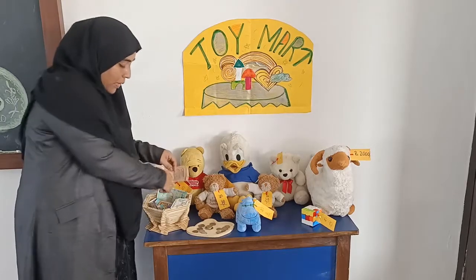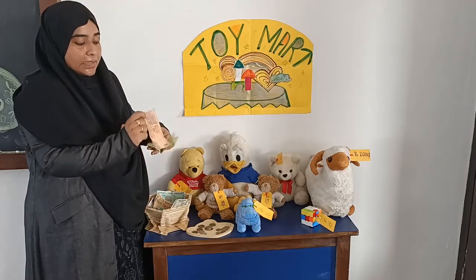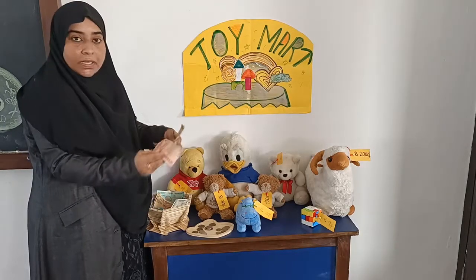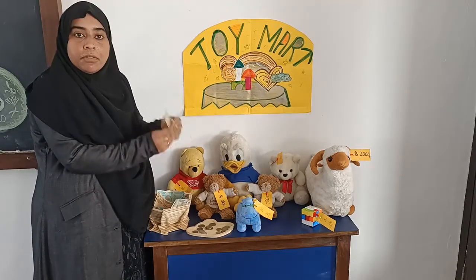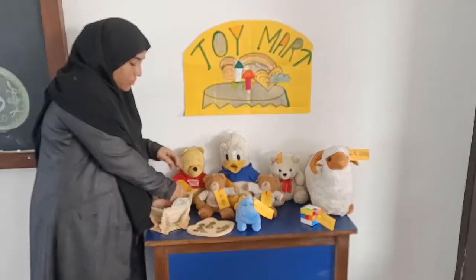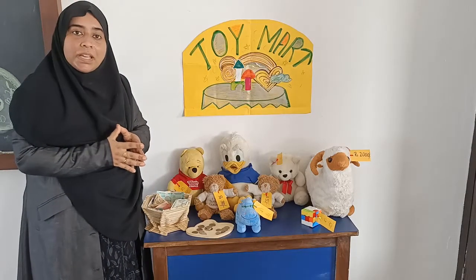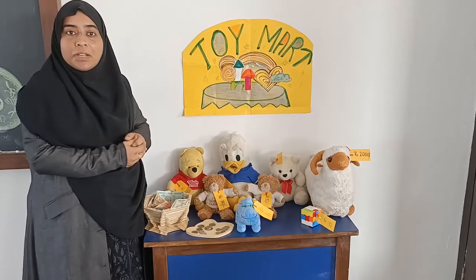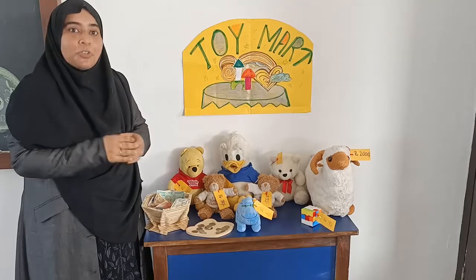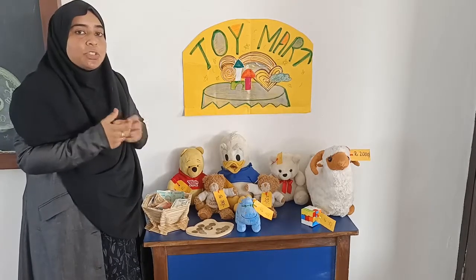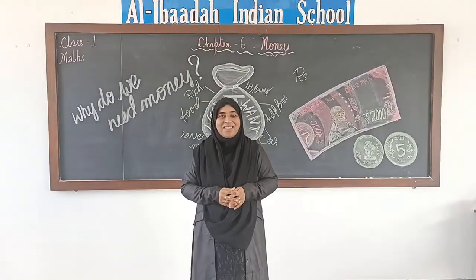If I have to use 20, I can use 2 20s and 1 10. See? 20, 40, and 1 10, 50. So there are different ways of making a particular value. Have you understood, children, how we can make the different values of currency using the notes and coins? Keep practicing. Inshallah, when you go for shopping next time, try to use different notes and coins when you are paying. Okay, children, how was it?